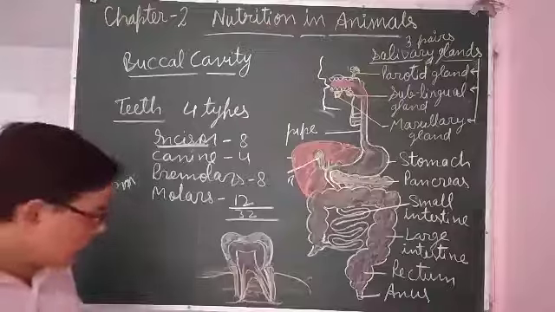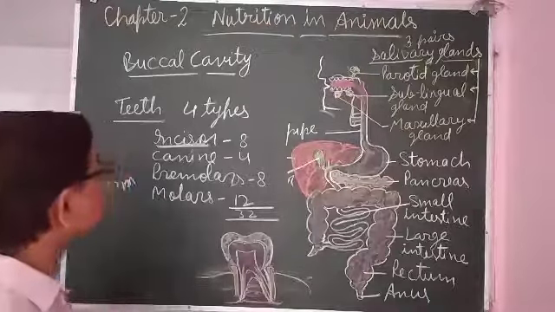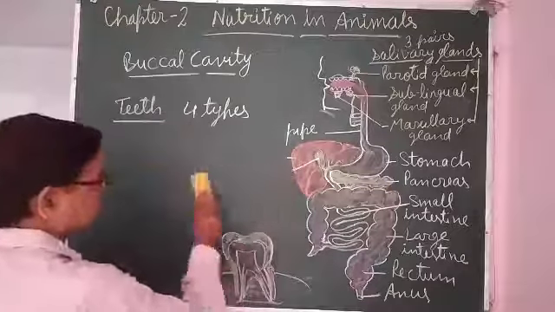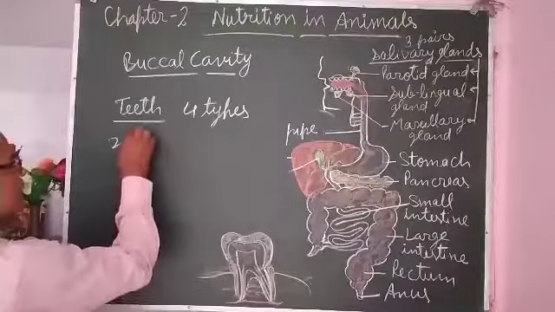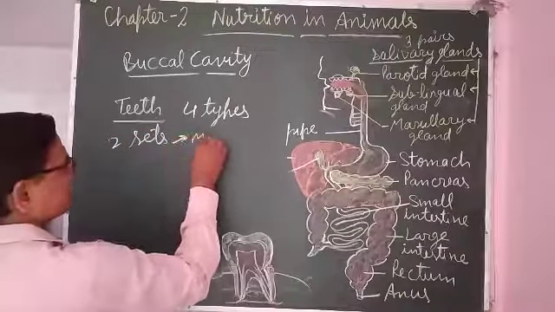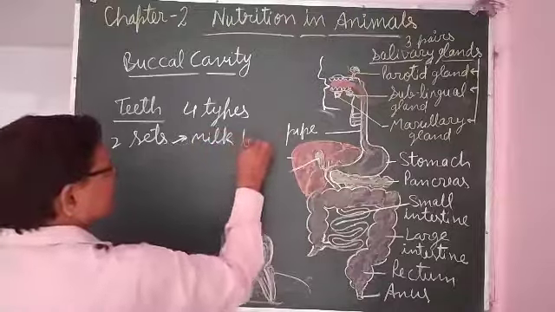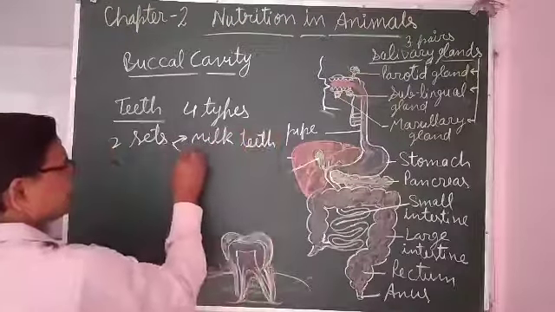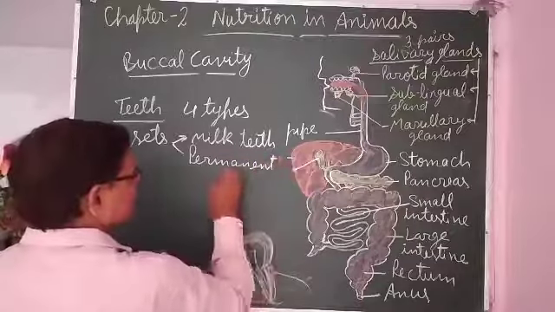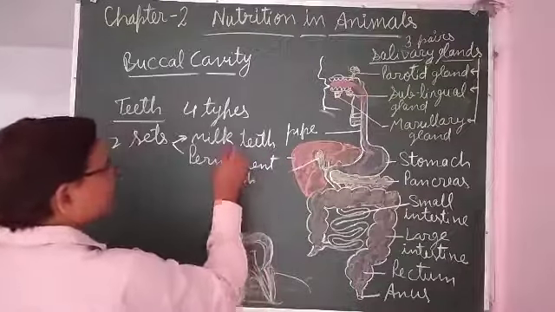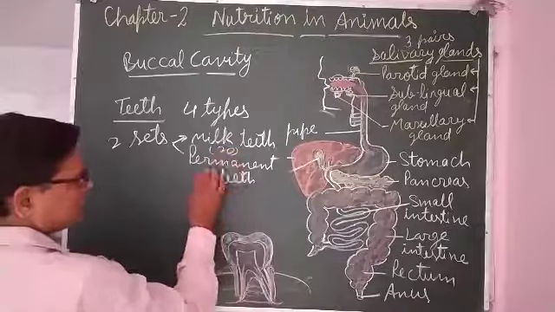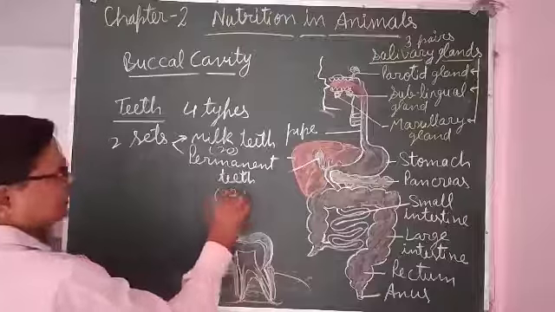32 teeth. But whatever teeth we get, we get in 2 sets. We get teeth in 2 sets. First, milk teeth, and permanent teeth. Milk teeth are 20 in number, and permanent teeth are 32 in number.